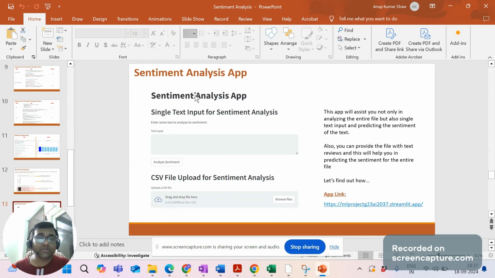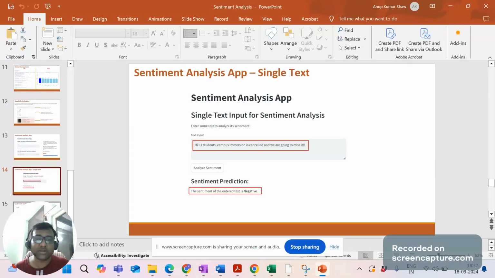Also, I have gone through the sentiment analysis app, where we have created an app which can take a single text as an input, or you can upload a CSV file, and it will provide you the result accordingly. And I'll show you how it will look. This is the app link, so you can open the app link and test how it is working. As I told, it is capable of handling both the single text as well as the entire file.